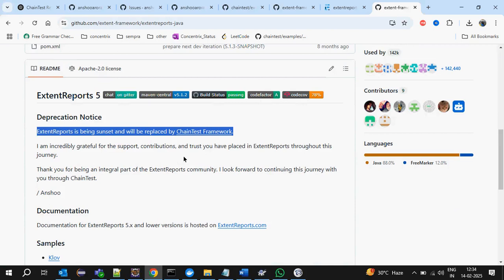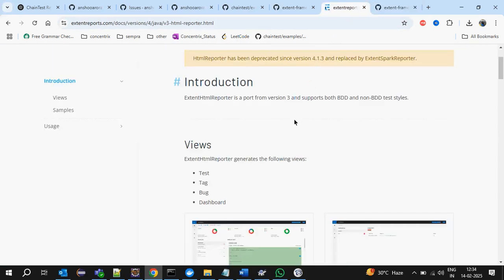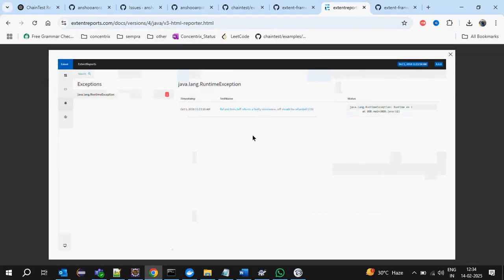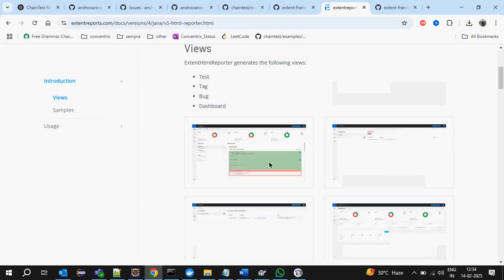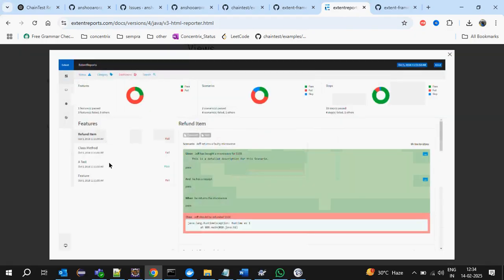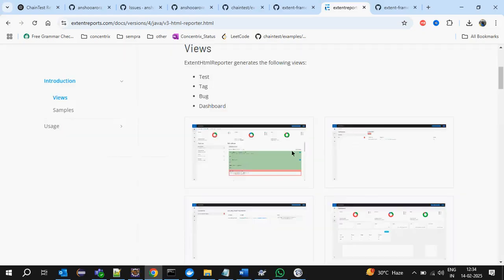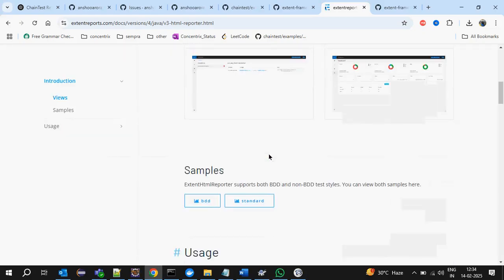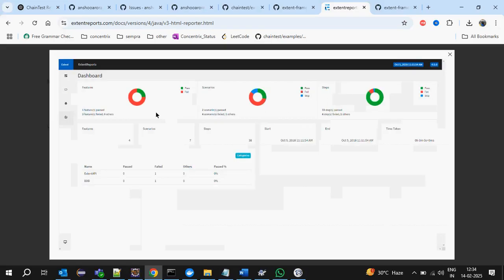What is this ChainTest framework? Previously with Extent Report, if you see a sample, we will get a report like this. We will have module-wise reports. It will show any bugs, the overall summary, and each status, which we can filter and categorize. All those things it will show. Some graphs also: start time, end time, module-wise execution, pass, fail, these things.